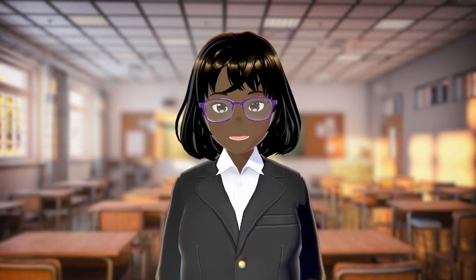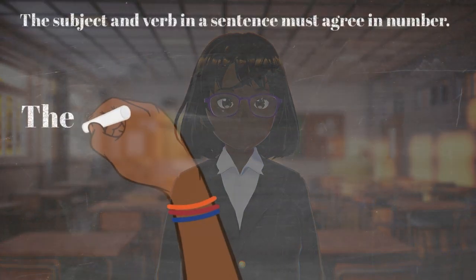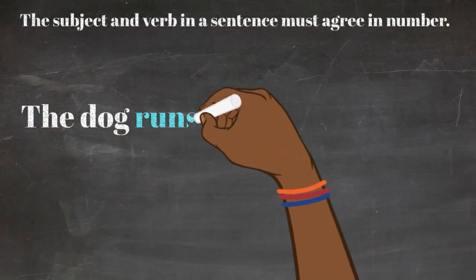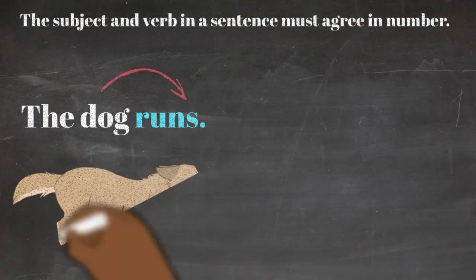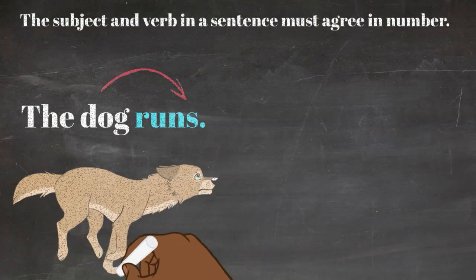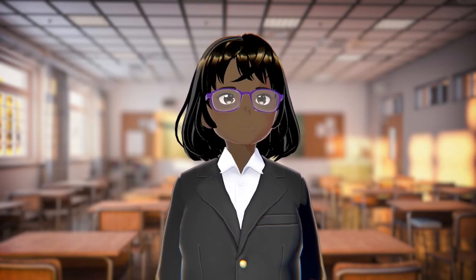Let's take a look at these two example sentences. We have the dog runs. How many subjects do we see in this sentence? Well, we only see one subject, the dog. Now, the verb is run, but we know that the verb has to agree in number with the subject. So in order to make the verb singular, we have to have an S at the end of this verb. So it becomes the dog runs.